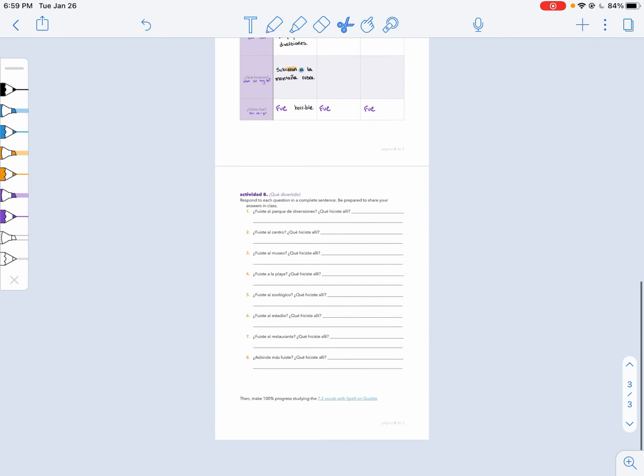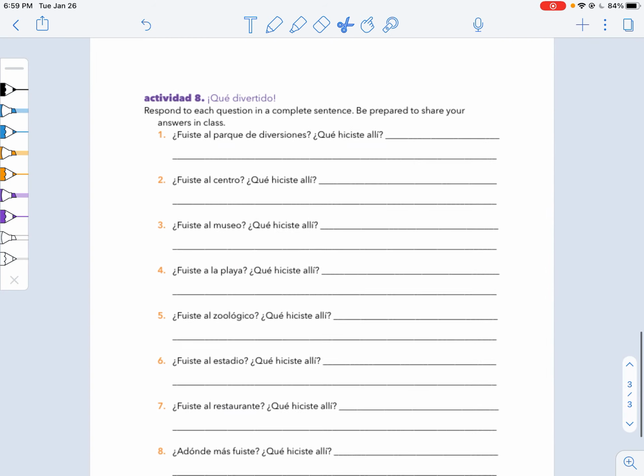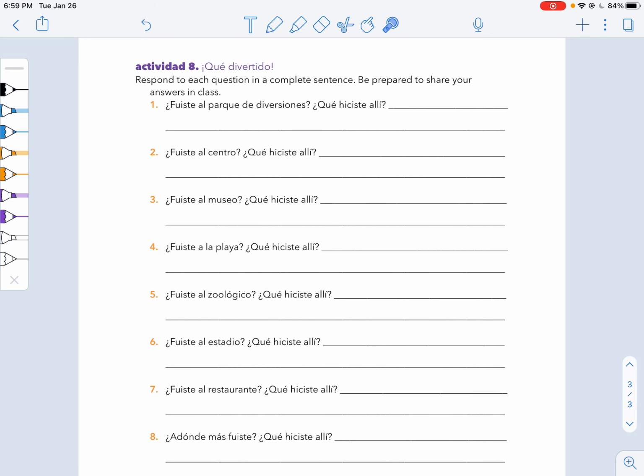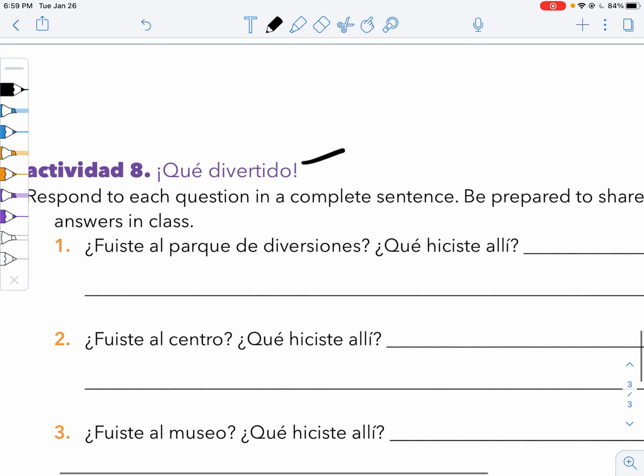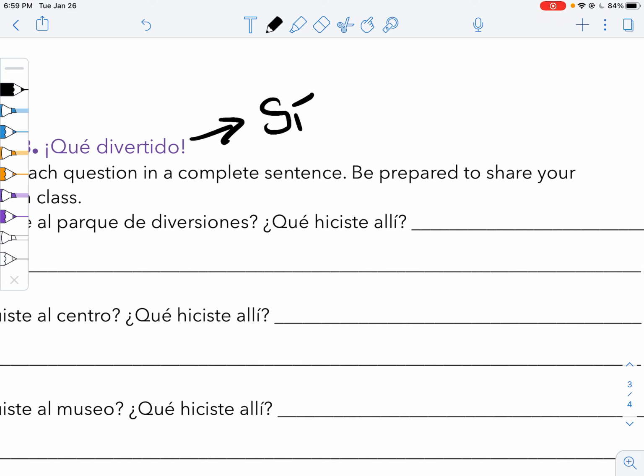So listen to the audio, complete your table best you can. And finally, in actividad 8, you are asked a question. Did you go to the place? And for each of these, say yes. You should have a C answer. Did you go? So start with assuming that you did go, and then respond with whom. With whom did you go? And then what did you do? Using the preterite tense.